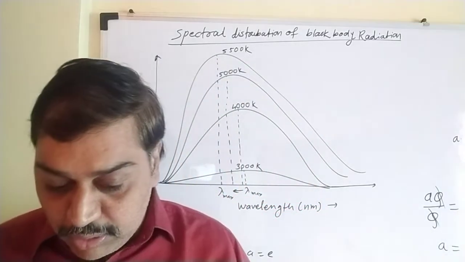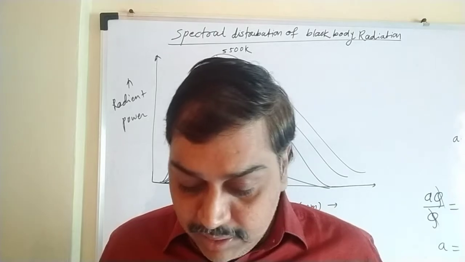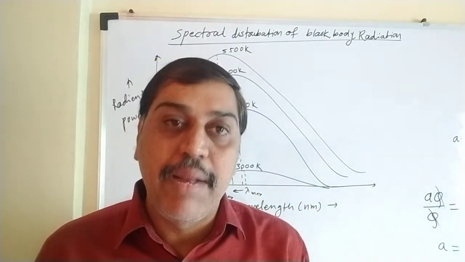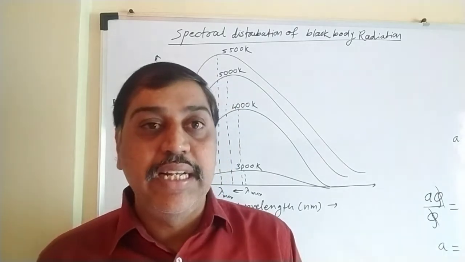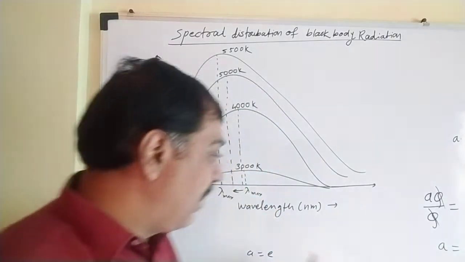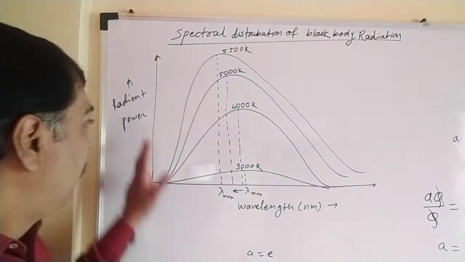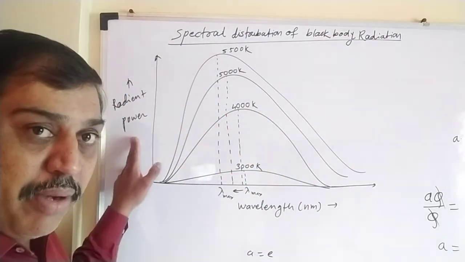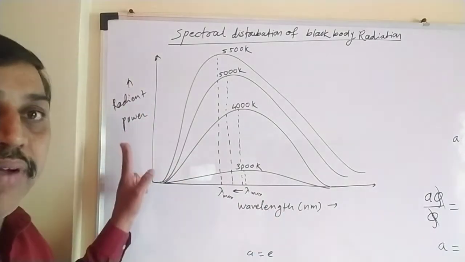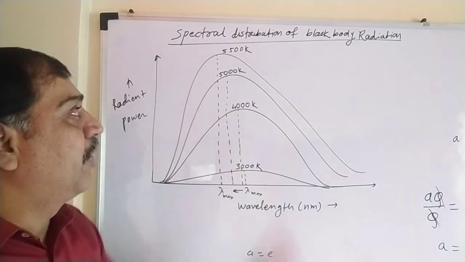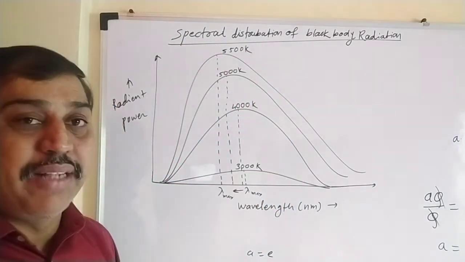Same thing here. There are two scientists, Lummer and Pringsheim. These are the two scientists who studied the distribution of radiant energy in the case of a perfectly black body with respect to wavelength. For that, this is the energy distribution curve they drew: power radiated or radiant power emitted by the perfectly black body, with wavelength along the x-axis and power radiated along the y-axis. So this graph gives the spectral distribution of power radiated by the black body.